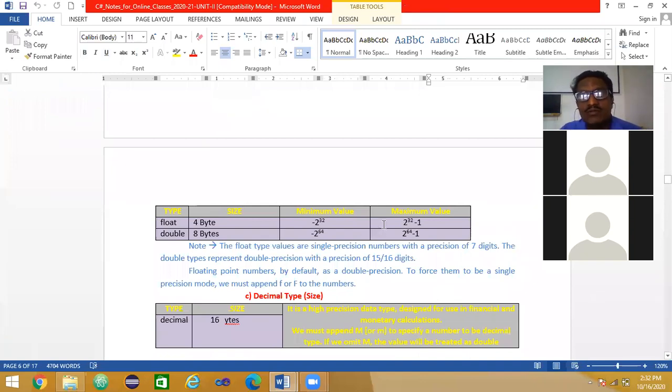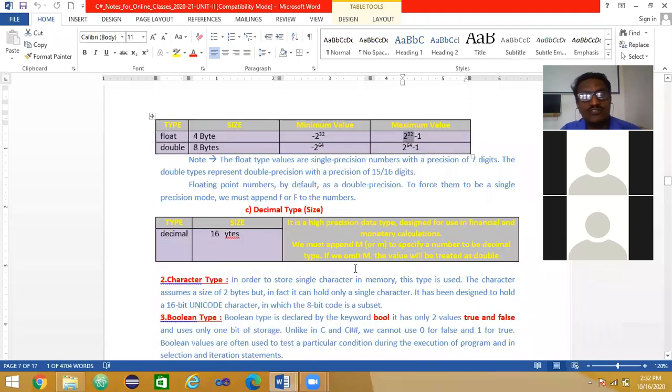You need not remember all these maximum and minimum values, but at least you can calculate them. You can write 2 raised to 32. For 8 into 4, that is 32 bits, the maximum is 2 raised to 32 minus 1, while for the minimum you put a minus sign. Even if you write it that way, that is sufficient.